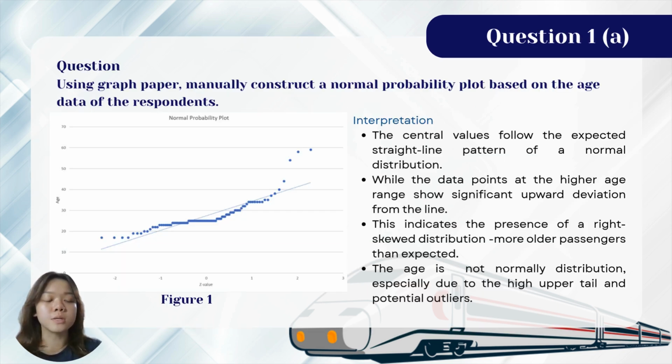Next, I would like to discuss question 1A. According to the normal probability plot, figure 1, the central values, which are between the age range 20 to 30, follow the expected straight line pattern of the normal distribution, while the data points at the higher age range, which is above 35, show significant upward deviation from the line. This indicates the presence of a right skew distribution, which means more older passengers than expected. The age is not normally distributed, especially due to the high upper tail and potential outliers.